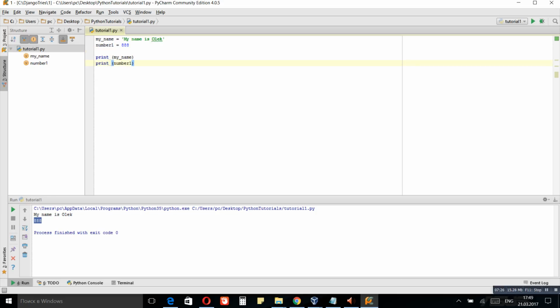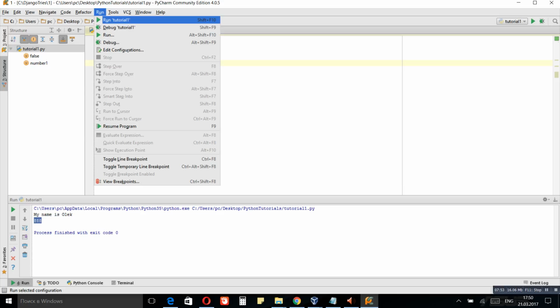So let's now break a rule and try to use False as a name for our variable instead of my name. So we'll just rename it to False. And False, as I mentioned, is a reserved word, so we can't use it for naming variables. But since we already broke the rule, we'll just try to run it.